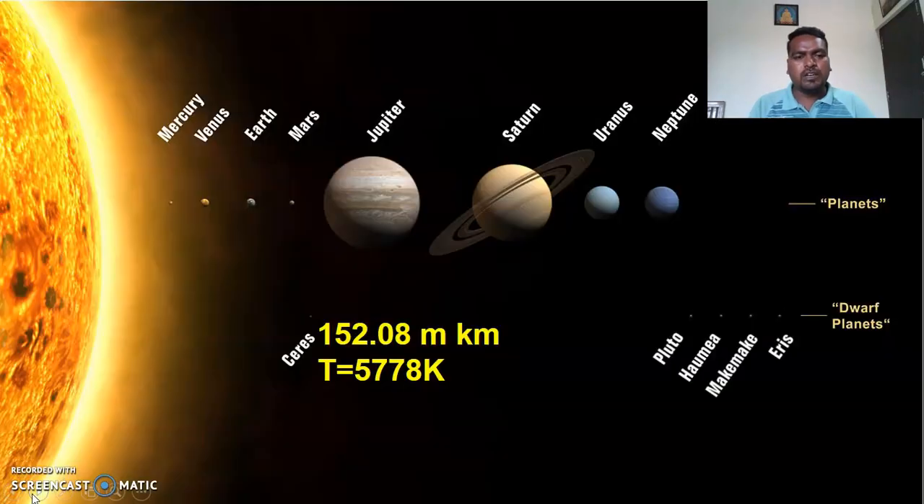Let us observe this picture. This is our solar system, including 8 planets and a star, the sun. The distance between the sun and the earth's atmosphere is 152 million kilometers. Our earth is the third planet, the third one from the sun. The first is Mercury, the second is Venus, and the next is our earth.